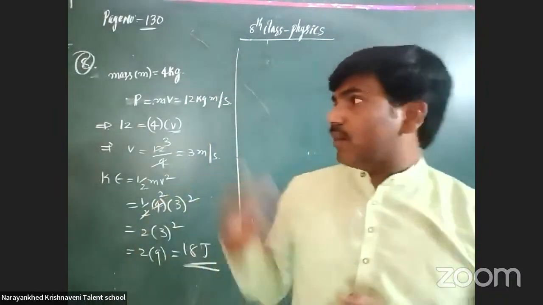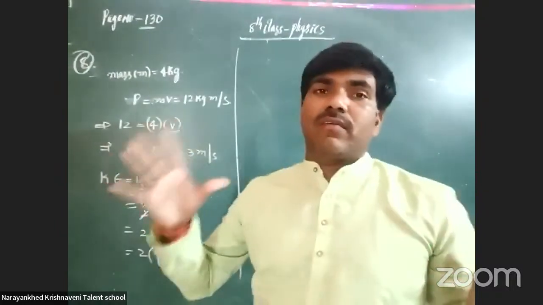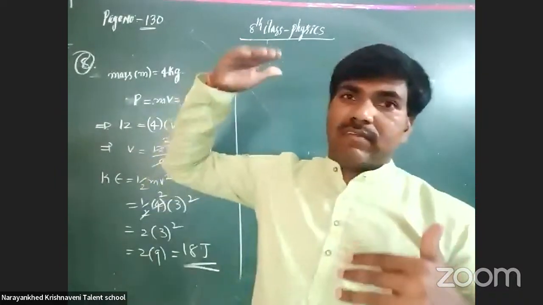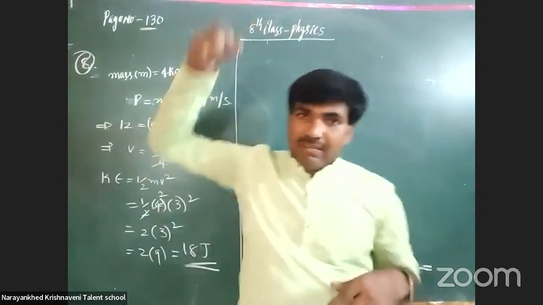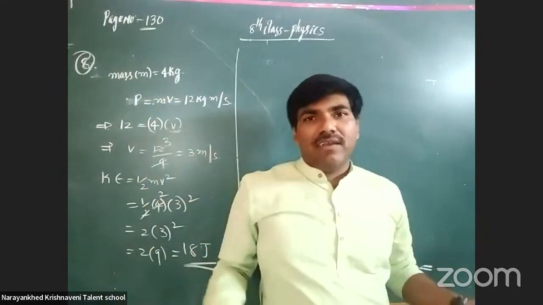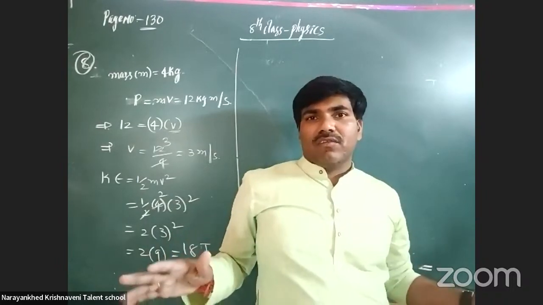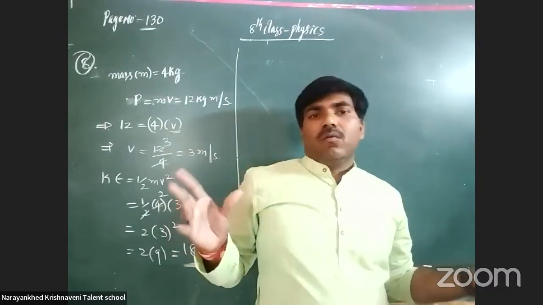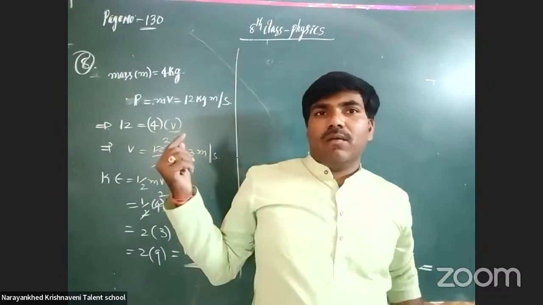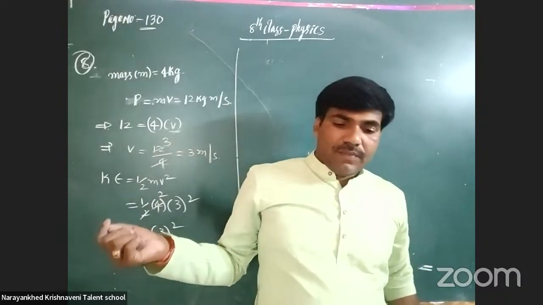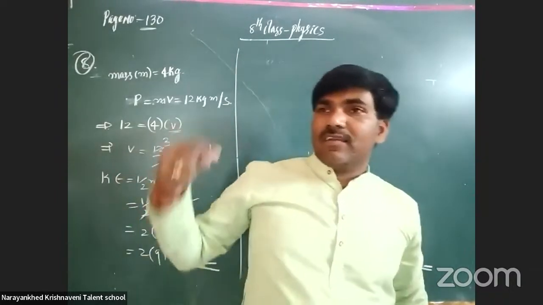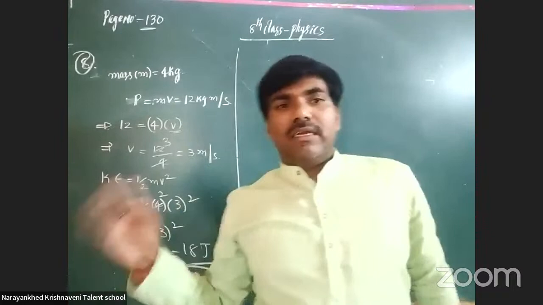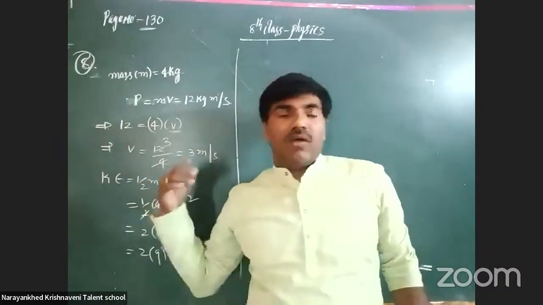Already today we are discussing the fifth question, based on how we apply conservation of energy. When we throw the body upward, the velocity gradually decreases. When the body falls freely, the velocity gradually increases. When the velocity increases, the kinetic energy also increases. We have taken so many relations for the kinetic energy as well as the potential energy. Got it? What relations have we considered? The kinetic energy is directly proportional to velocity squared. The kinetic energy is also directly proportional to the mass.